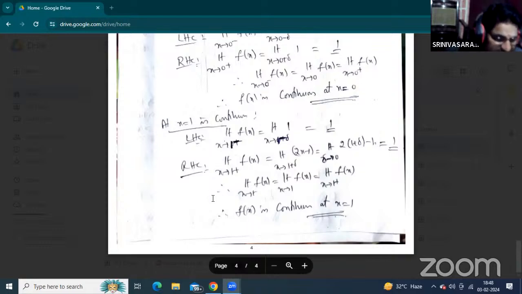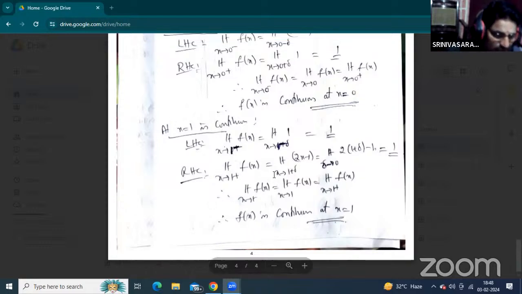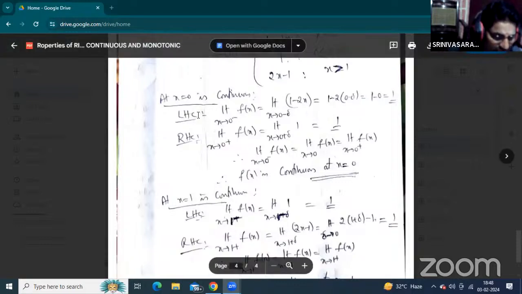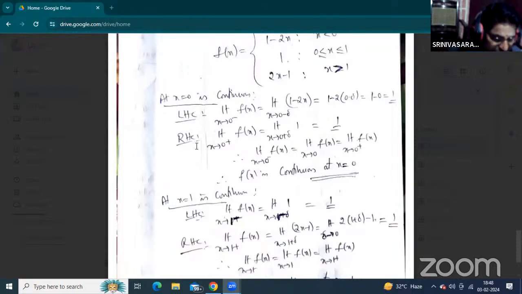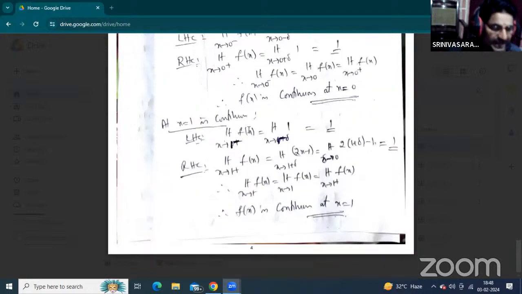Next, at x equal to 1, both continuities are equal. When the left hand continuity and the right hand continuity are both equal, the given function is continuous at x equal to 1. Okay, at x equal to 1, please stay on the line.